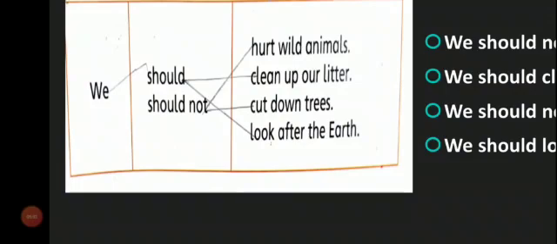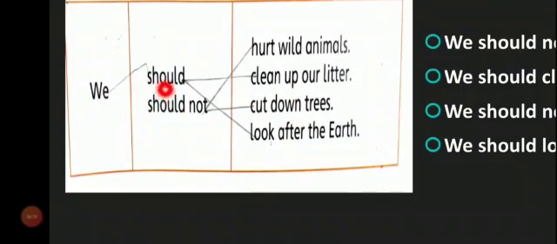Here we have to make the proper sentence. We will use we, should and should not, and we will match the should and should not with the appropriate sentence. The things that we should do, we will match with the should, and the things that we should not do, we will match with should not.